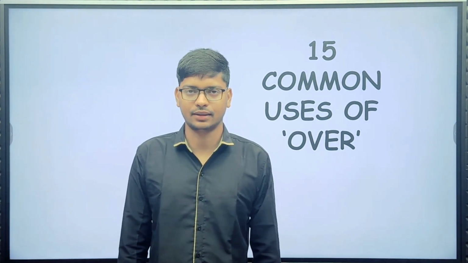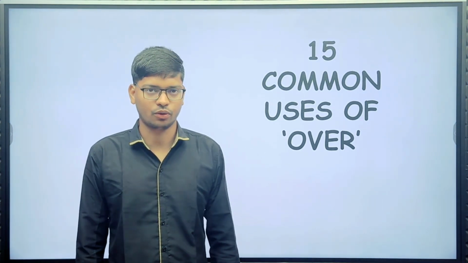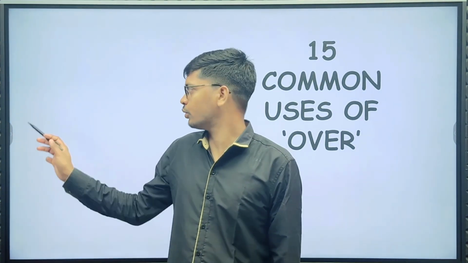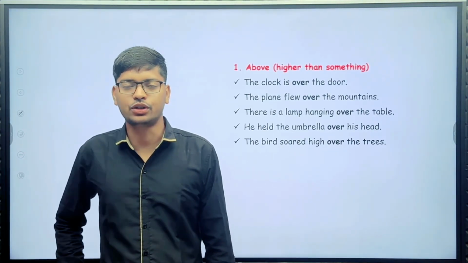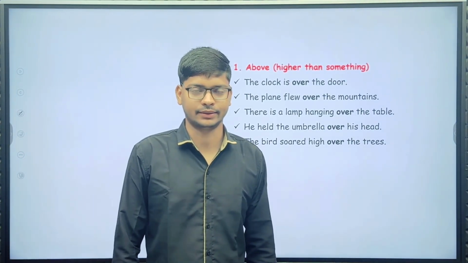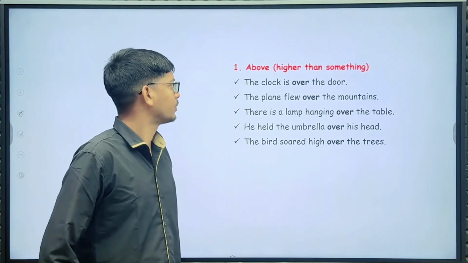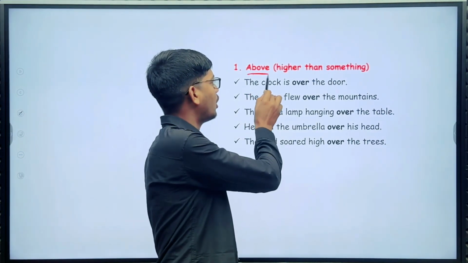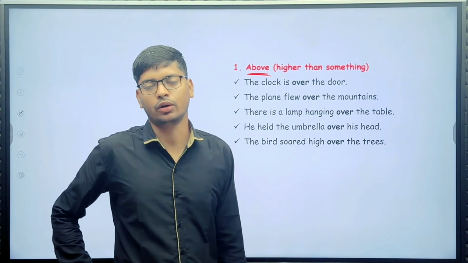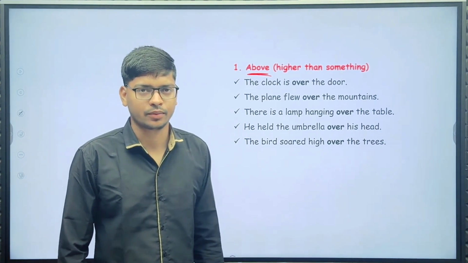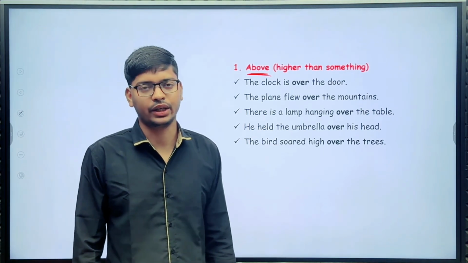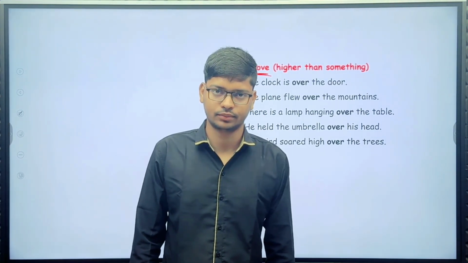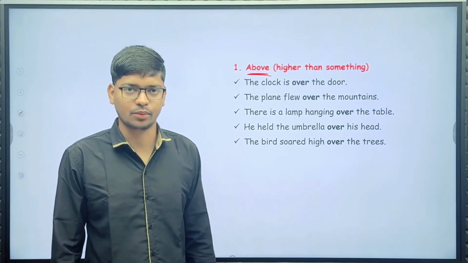So let's get started. First of all, guys, let's see the uses of over one by one. The first use of over is for above. Whenever something is higher than something, in that situation we can use over. Let's understand with examples.